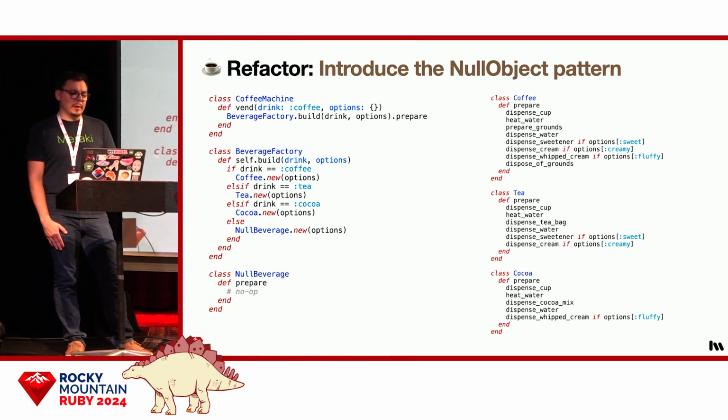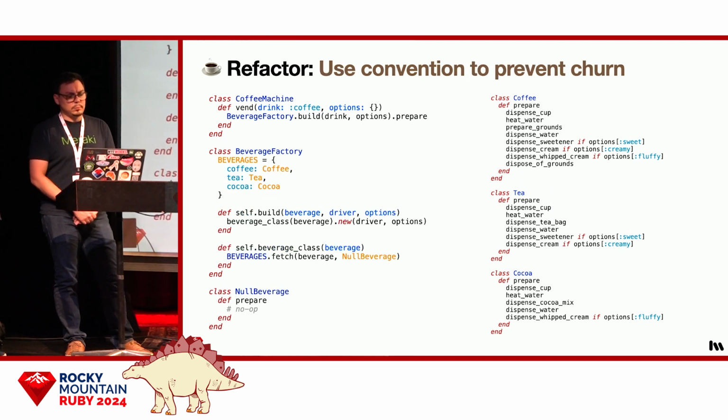As for the second problem with the factory, it's still not open-closed. If we wanted to add a new beverage, we would have to go modify the if statement and add another one. We're going to solve that by using a different kind of factory. So here, we've converted the if statement into a hash lookup. Now, the build method is open-closed. And adding a new beverage only requires us to add an entry to that hash. Plus, because the factory is now hash-based, and this is a nice side effect, it goes from O of n to O(1) when looking up the beverage class.